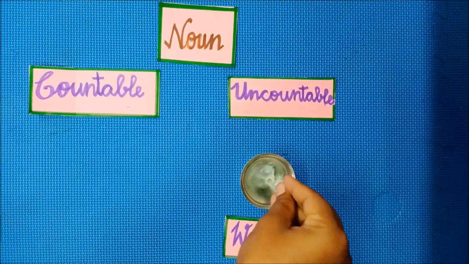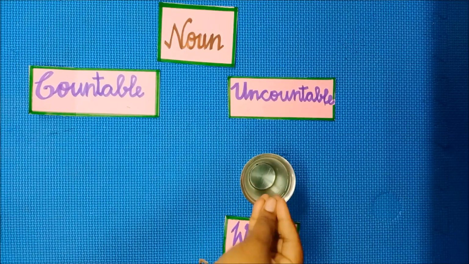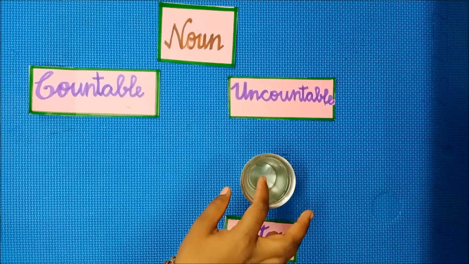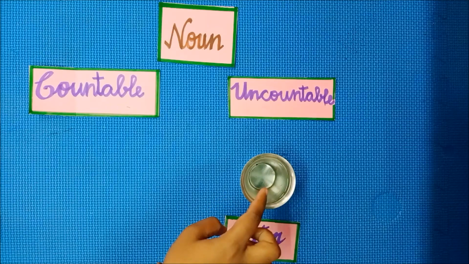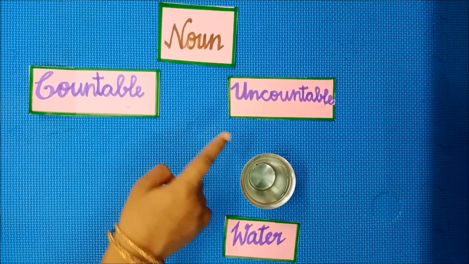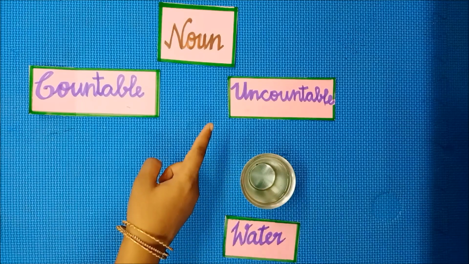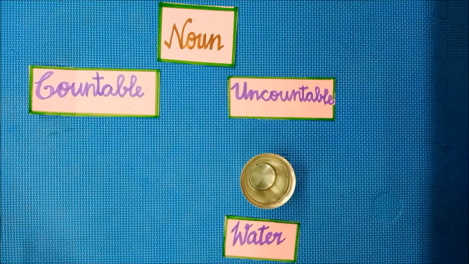What is it, ma? It is water. So now tell me, can we count the water? No, we can't count the water. So is it countable or uncountable? It is uncountable because we can't count the water one by one. So it is an uncountable noun. Have you all understood, children, what is countable and uncountable noun?